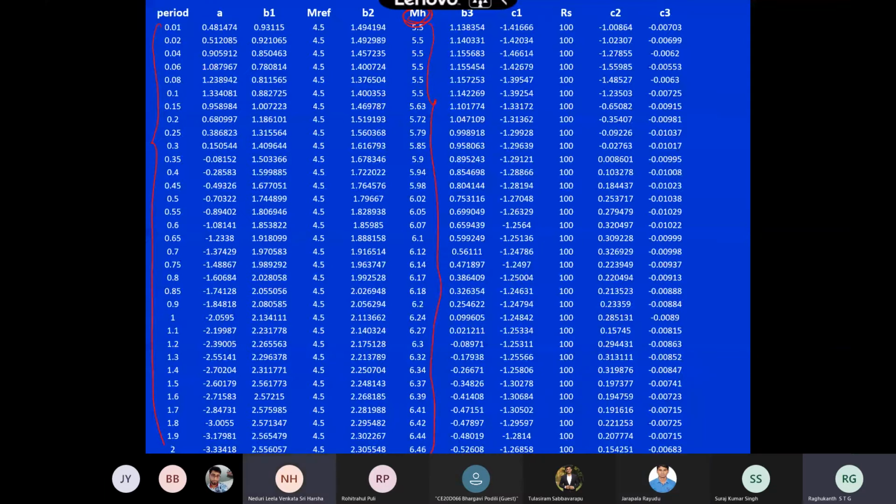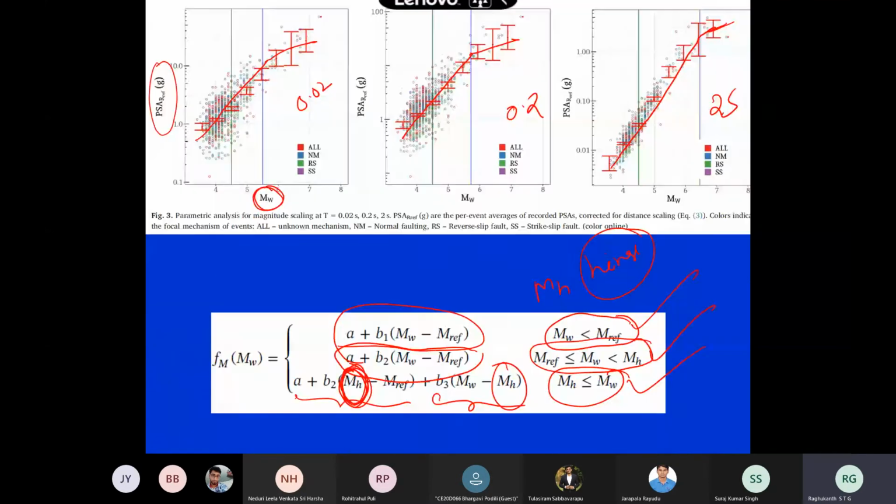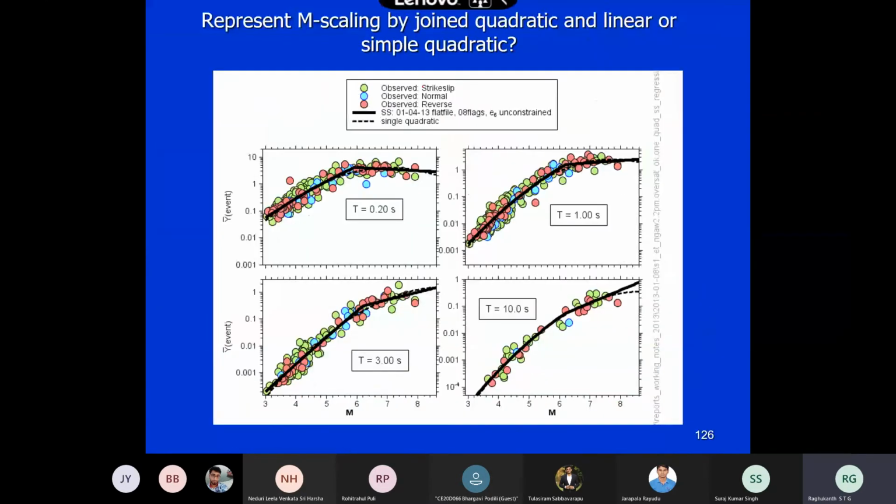Increases, 6.46. So what is happening? The hinge magnitude is increasing with respect to the time period. They have a bilinear curve, if you will. This is related to that famous thing I showed you. This is a very important observation.